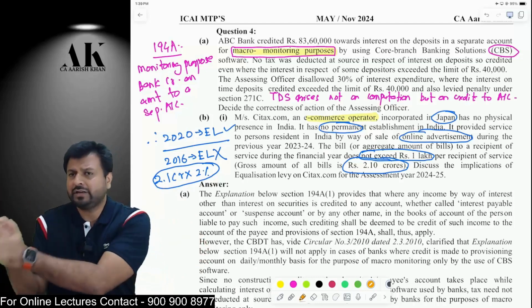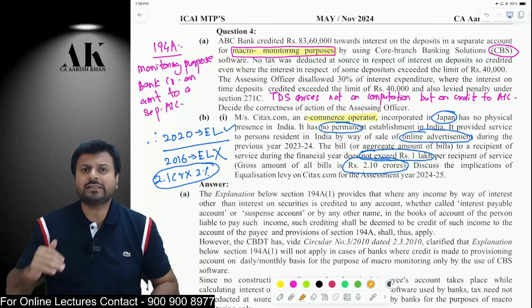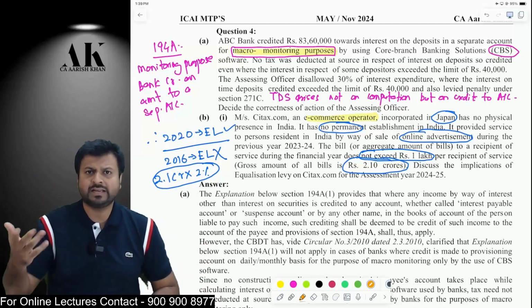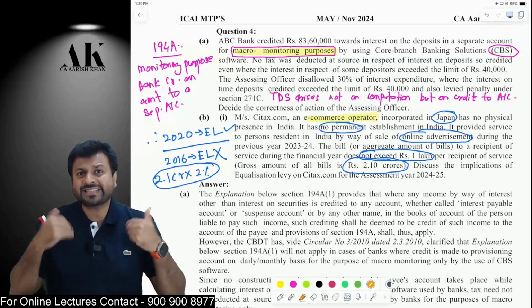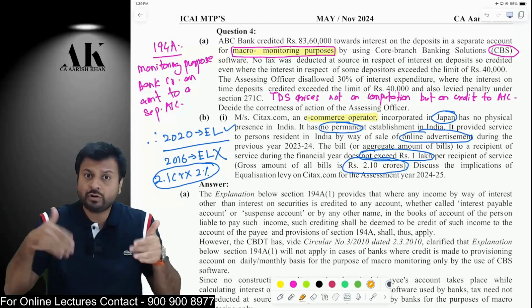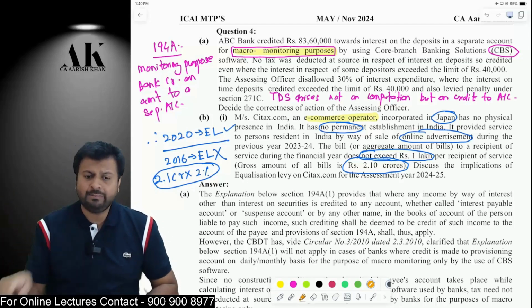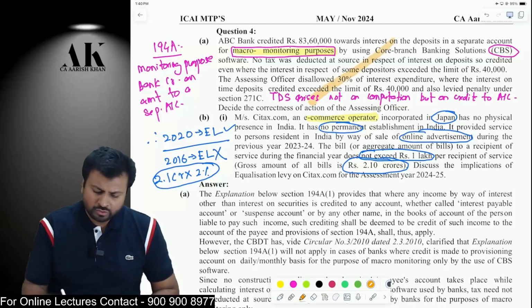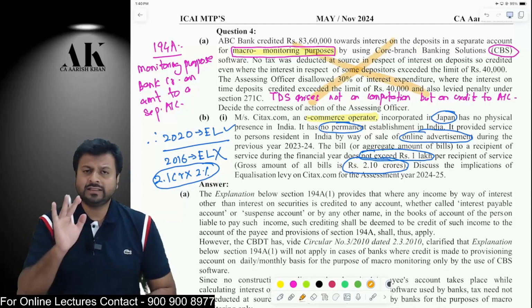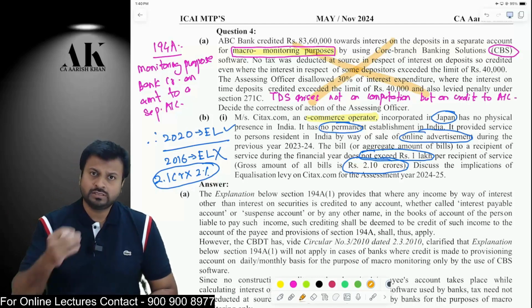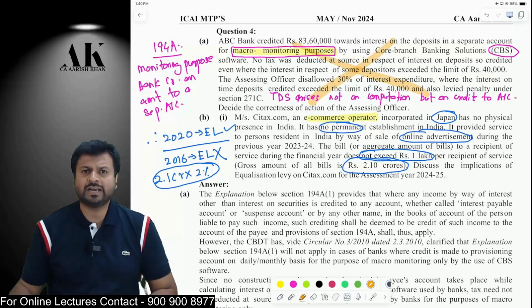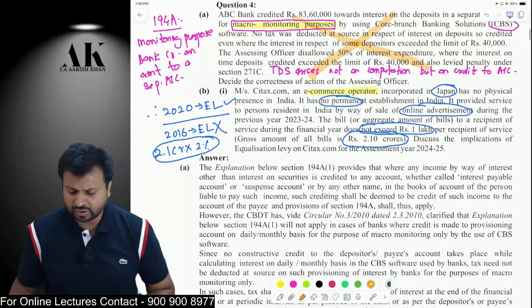basis and they will credit to a separate account. And they will pay to the customers on a quarterly basis, half yearly basis, yearly basis. So, the question is, when the bank is computing interest on a daily basis for macro monitoring purpose and they are crediting that interest cumulatively to a separate account, are they liable to deduct TDS? The court has said that no, they are not liable to deduct TDS, and therefore the interest of the bank should not be disallowed. The AO has disallowed the interest to the extent of 30% by saying that the bank has not deducted the TDS on time. Therefore, this is wrong.